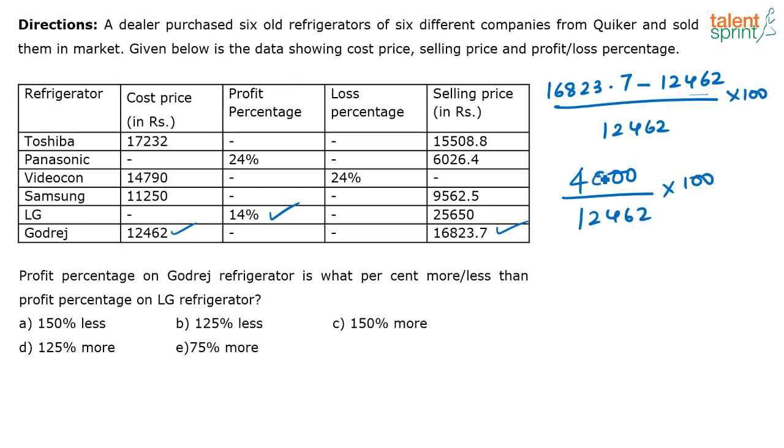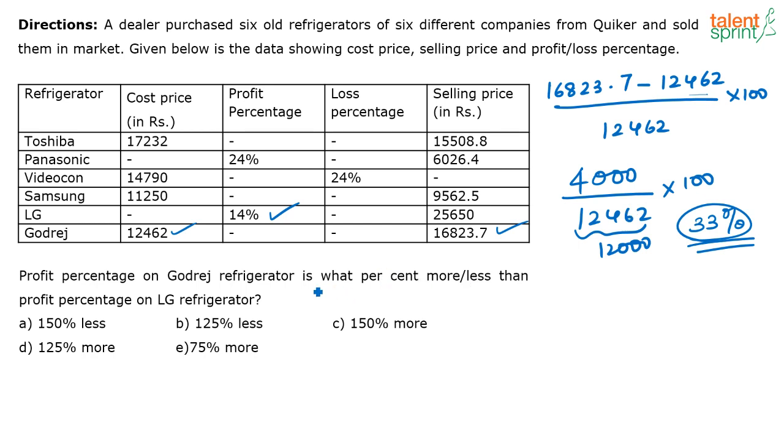Again, this 12462 you can take as 12,000, right? I am just taking approximate values. So if you do this, 4,000 by 12,000 is 100 by 3, or approximately 33%. It will be a little higher than 33% because here it should actually be 4,400 or 4,300 and something, and here it should be 12,462. Instead of that, I have approximated and taken 4,000 and 12,000. So I get approximately the profit percentage to be 33%, and it will definitely be a little higher than that. Now, what are you supposed to find out? You are supposed to find out the profit percentage, correct?